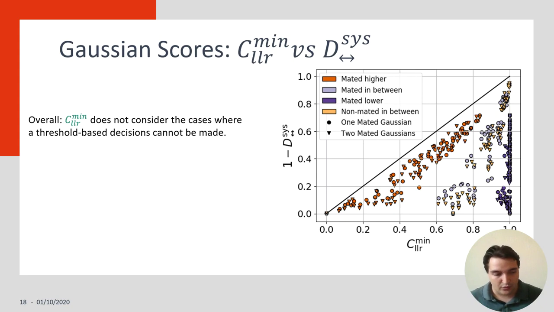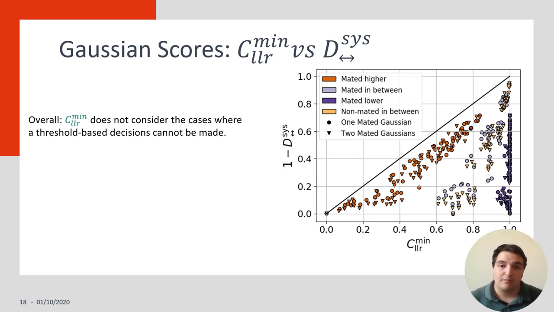So here in this figure, we show LLR min compared to the unlinkability. We can see that for the mated higher case, both the metrics have similar conclusions. In this case, they are almost equivalent.